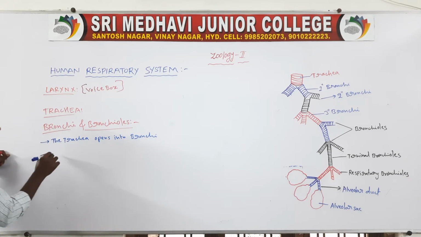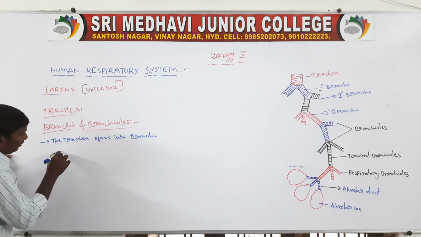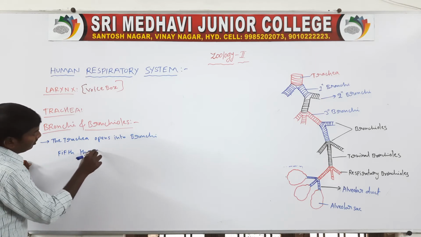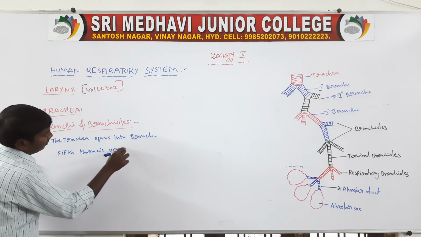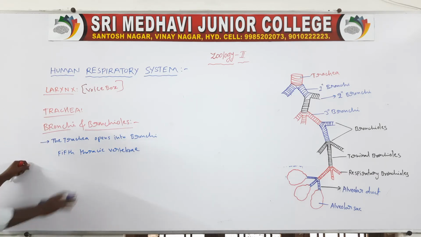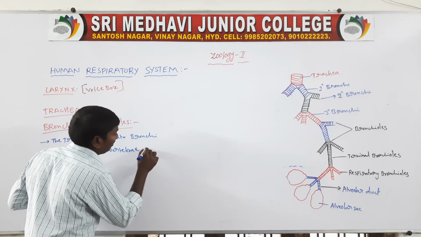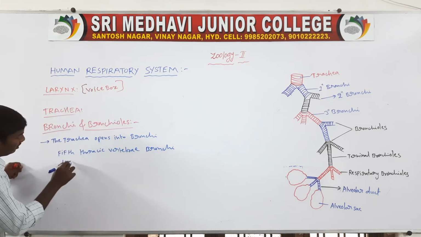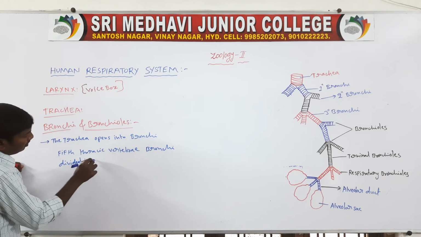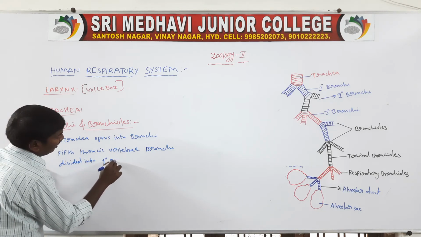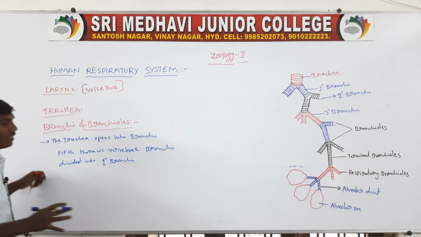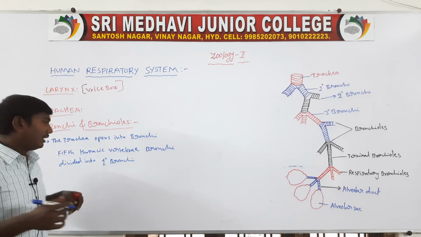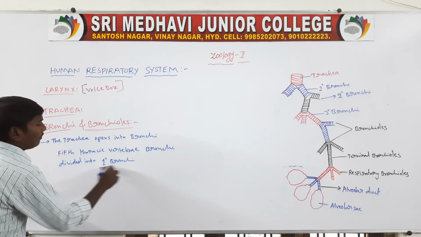At the level of the fifth thoracic vertebrae, the bronchi divide into two primary bronchi.